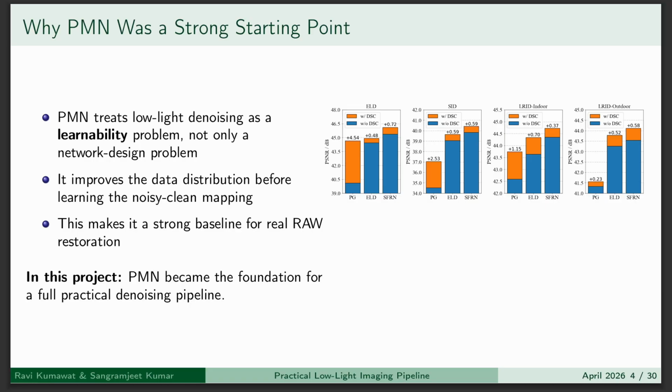Why was PMN a strong starting point for our project? Because it approaches denoising completely differently. Instead of directly learning noise removal, it first simplifies the data distribution using pre-processing steps. This makes the learning problem easier and improves performance on real raw images. So in our project, we used PMN as the foundation and extended it into a full pipeline.